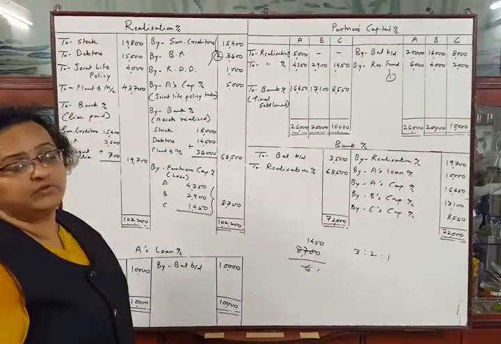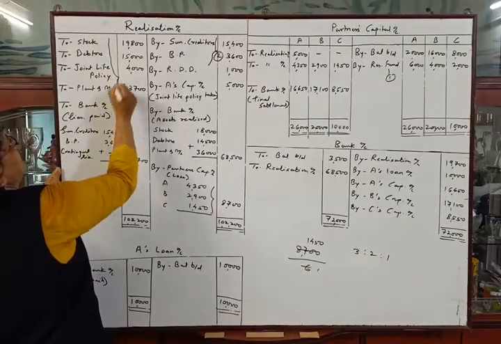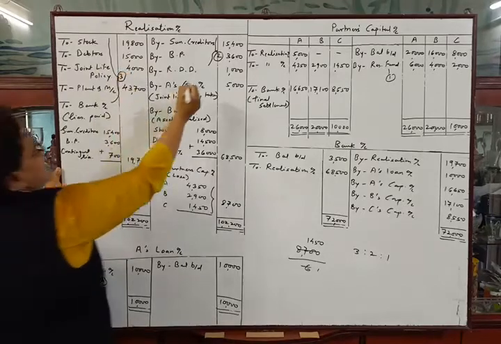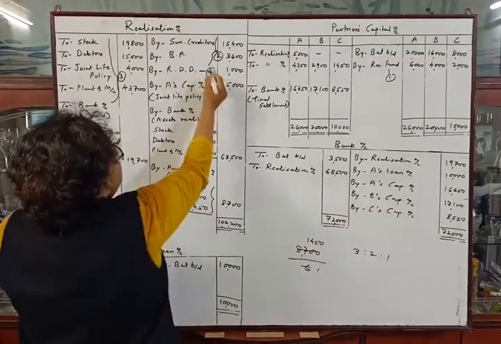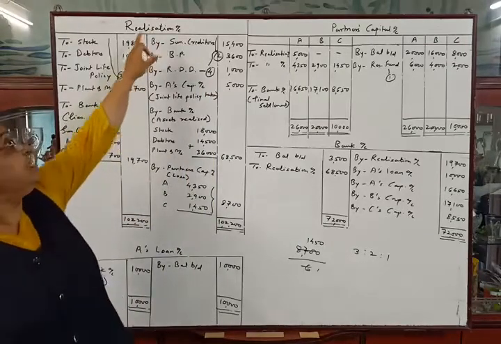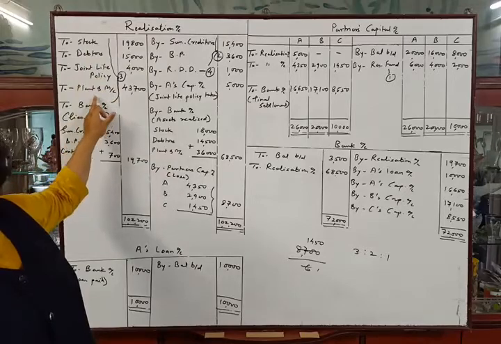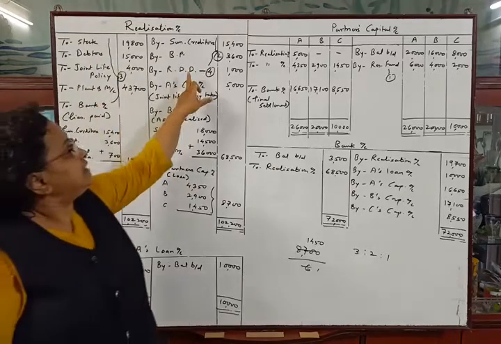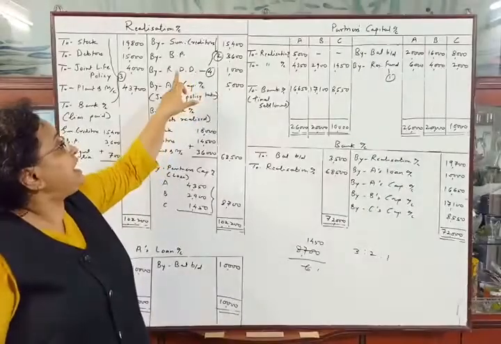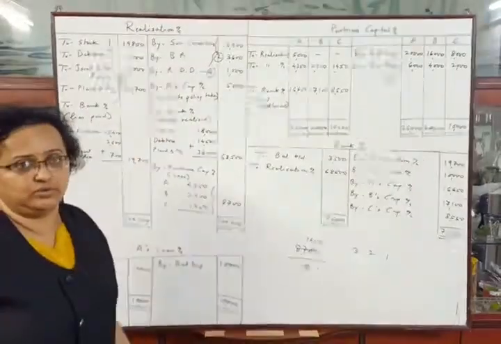Then we have transferred all the assets in debit side of realization account. This will be the third entry, and transferring RDD, this will be the fourth entry. This entry will be realization account debit to stock, to debtors, to plant, joint life policy and to plant and machinery. And about this entry will be RDD, that is provision for doubtful debts account debit to realization account.